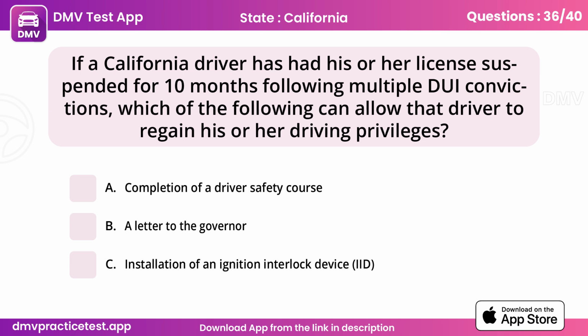Question 36. If a California driver has had his or her license suspended for 10 months following multiple DUI convictions, which of the following can allow that driver to regain his or her driving privileges?